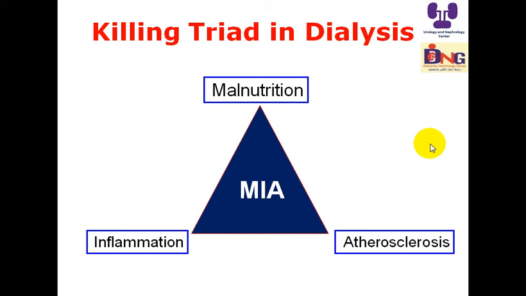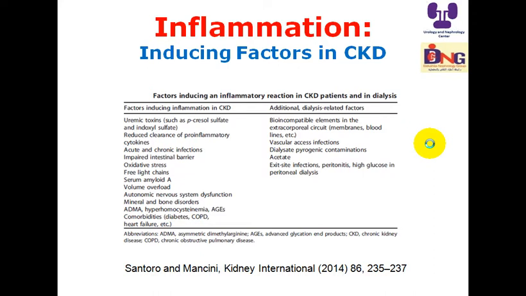Malnutrition can lead to inflammation. Inflammation can lead to malnutrition. Both can lead to atherosclerosis and cardiovascular death.